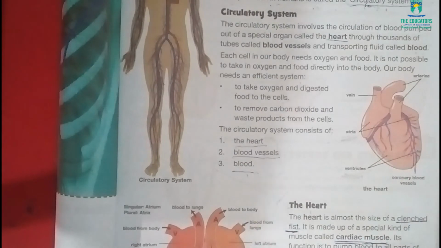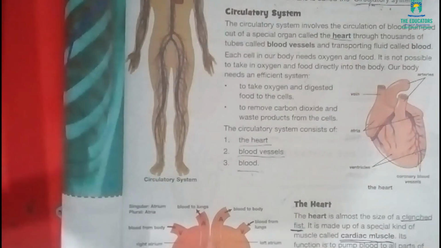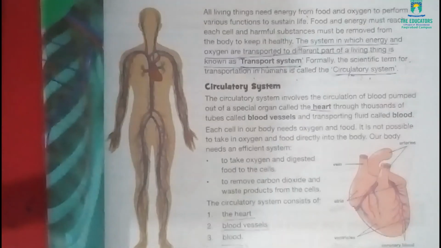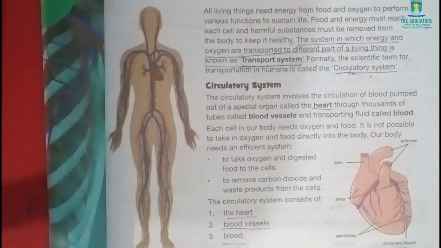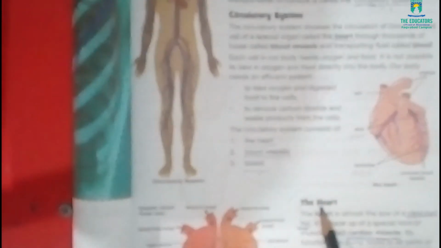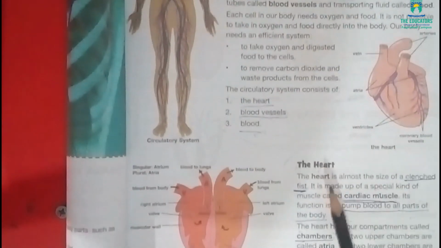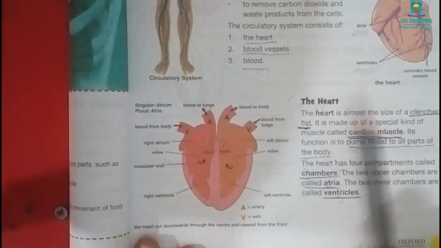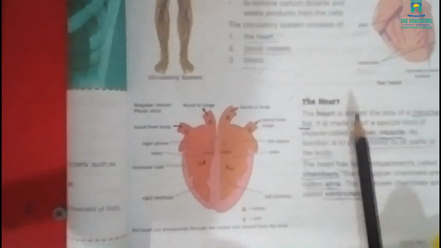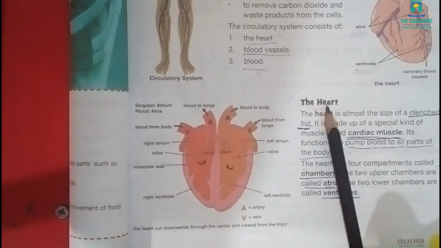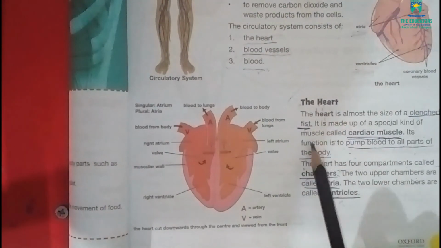Again, let me summarize the topic. The circulatory system consists of the heart, blood vessels and blood. The heart is almost the size of a clenched fist. What is the function of the heart? The heart pumps the blood to all parts of the body. The heart consists of four chambers. The two upper chambers are known as atria and the two lower chambers are known as ventricles.